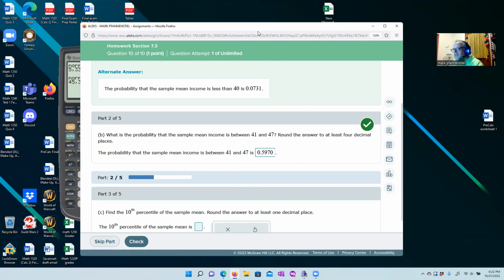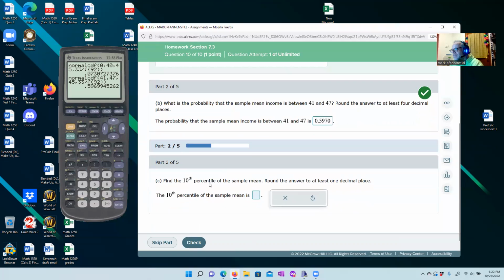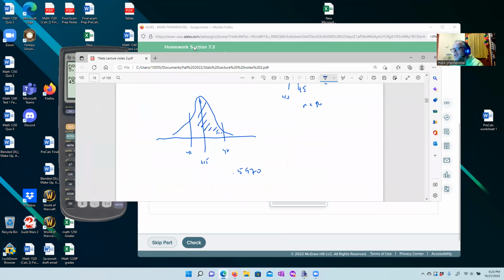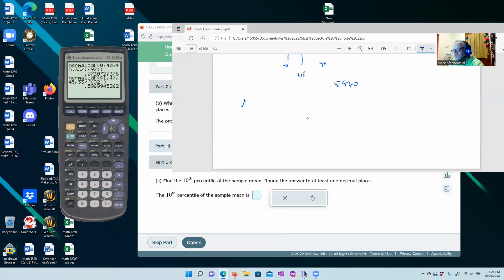Okay, so the next one is, again, they asked us, like, what's the probabilities between this number and that number? Now, this one, they want to know, what's the 10th percentile? Now, usually in a face-to-face class, I had to do this with tables, this is a little bit harder with a table. The calculator takes out all the heavy lifting, so we don't have to worry too much about that. But what we're going to do is we're just going to come over here, and we're going to say, okay, well, we have norm inverse.